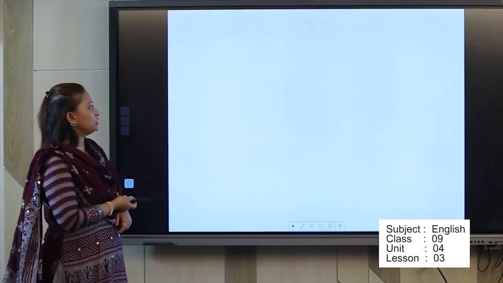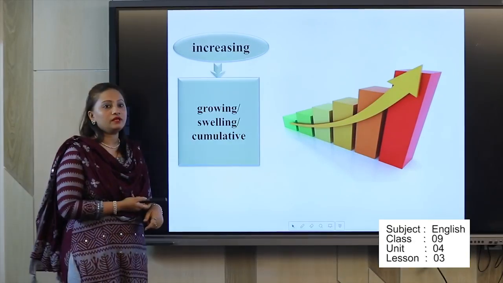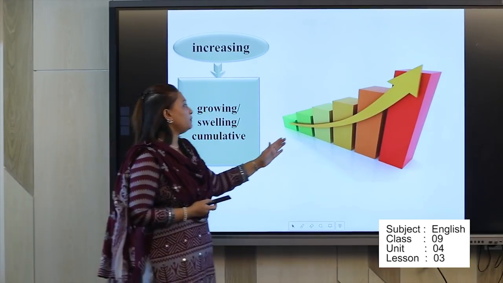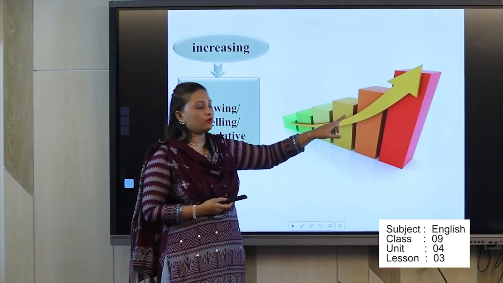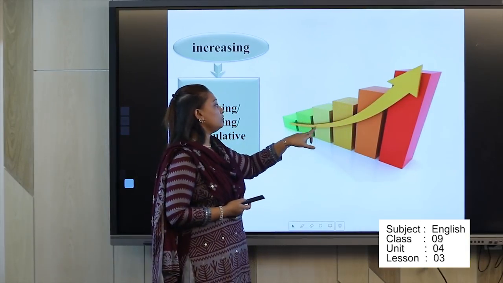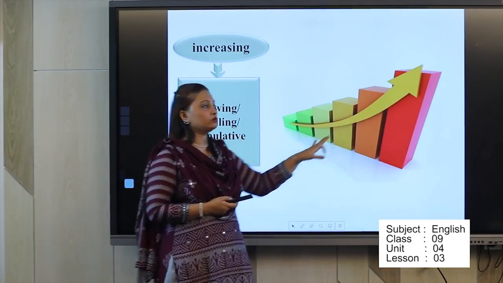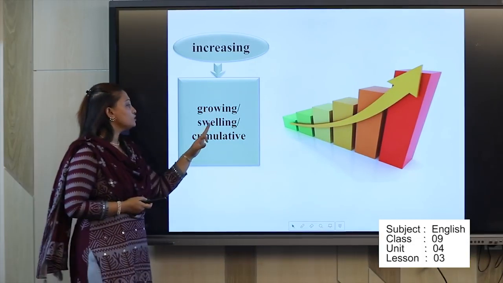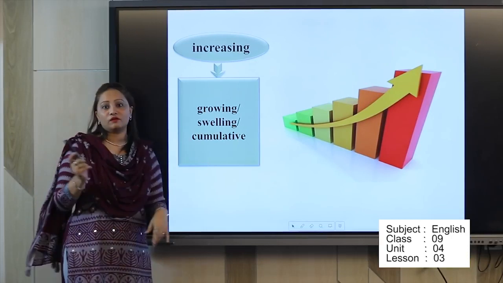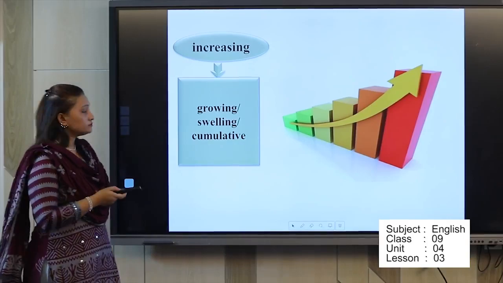So our next picture or next word is about increasing. Increasing means growing. That means aste aste upore jawa. From this picture you can see a little arrow that is going on in the bigger size. So you can see what is the meaning of increasing. Choto theke boro, mane aste aste bere otha. So the word meanings are growing, slowing, and cumulative. So if you don't know the other words, you can write it in your copy. So I think everyone is writing in their copy.